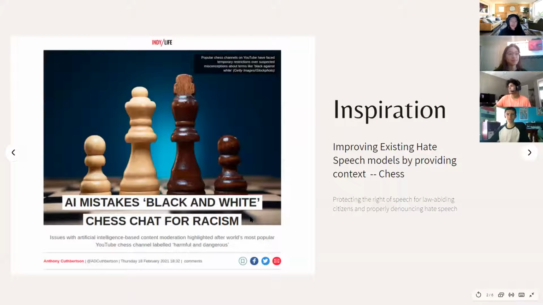So in 2020, a popular YouTube channel was blocked for hate speech. Although terms like black, white, attack, and capture were used, it was mistakenly flagged by AI due to not understanding the context: chess. Inspired by this paper and this article right here, we wanted to improve upon an existing hate speech model and improve its accuracy in regards to chess comments.